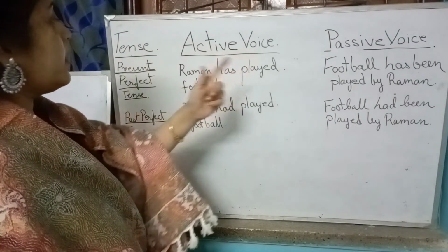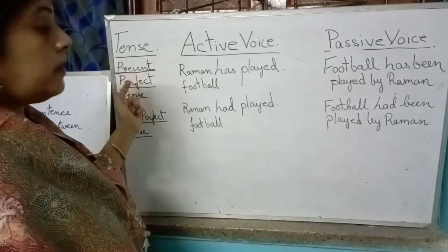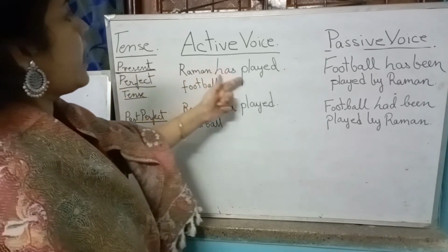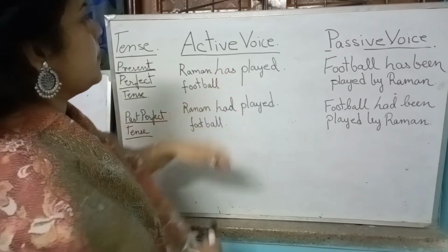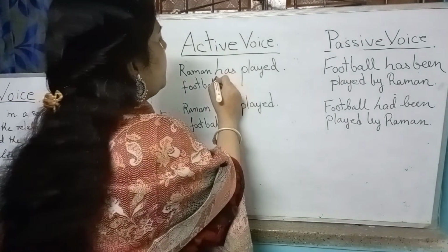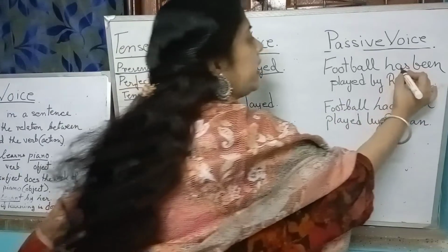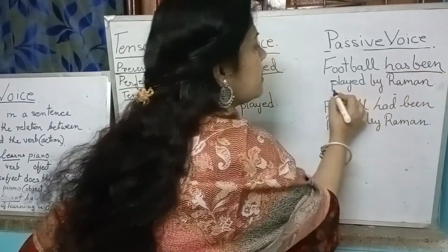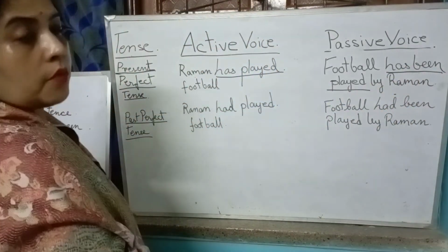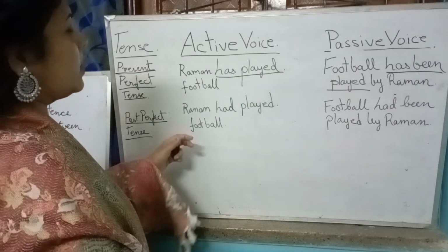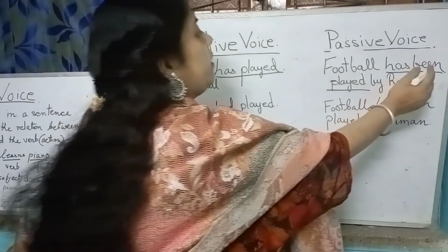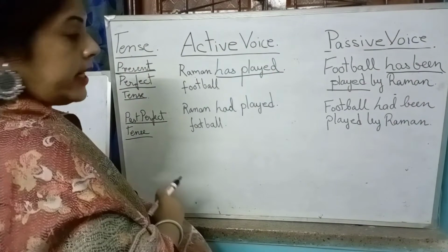Now, active voice and passive voice in present perfect tense. Raman has played football. Has played is in present perfect tense. So in passive voice it becomes football has been played by Raman. So here been is added.